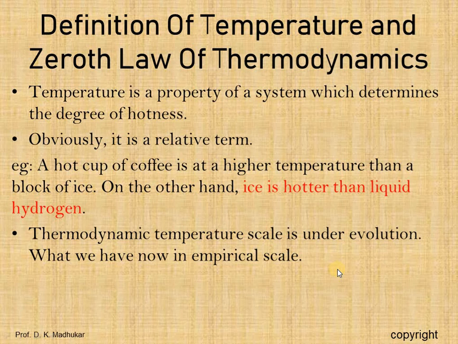It was found that a gas will not occupy any volume at a certain temperature, and this temperature is known as absolute zero temperature. Temperatures measured with absolute zero as the basis are called absolute temperatures.